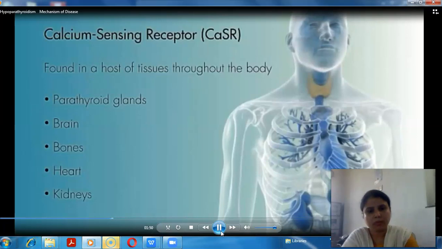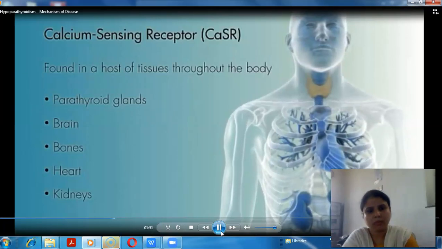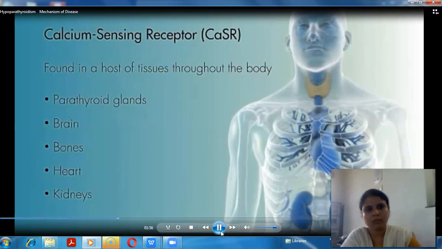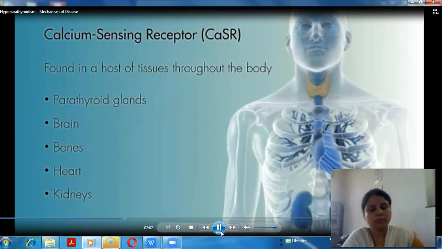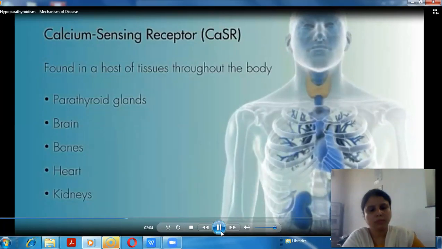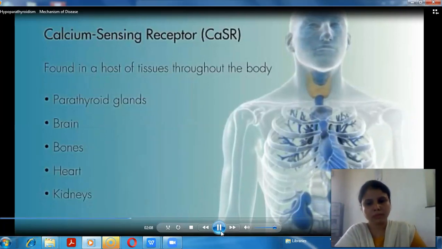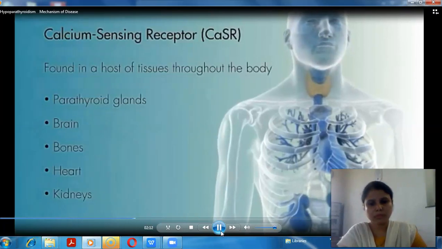The CASRs in parathyroid glands, kidneys, bones, and the GI tract play a vital role in calcium homeostasis. In other cells, calcium plays an essential role in such activities as muscle and neuronal function and cardiac contractility. Swings in calcium concentration may generate various symptoms related to these functions.